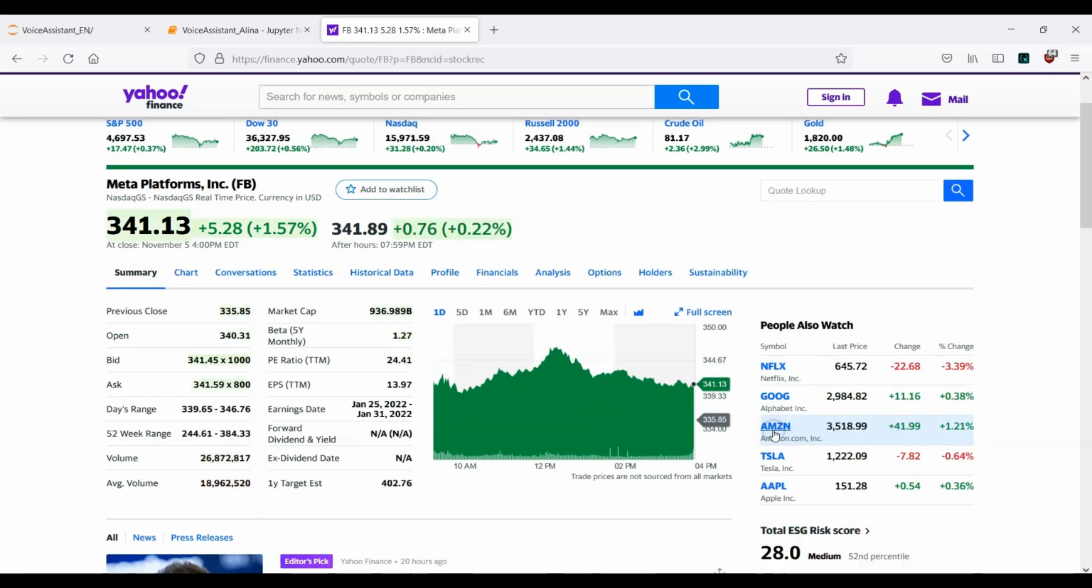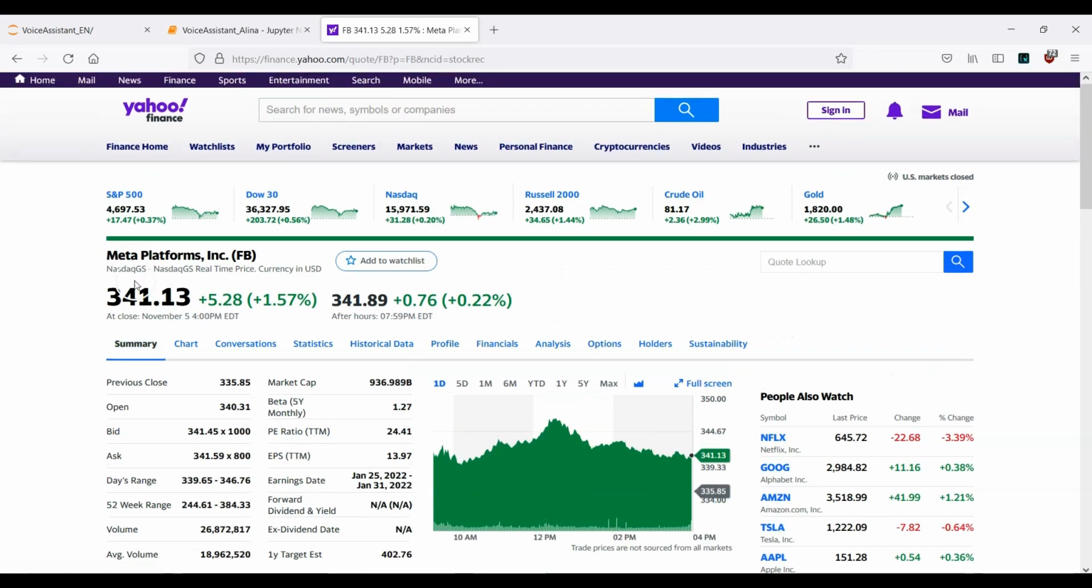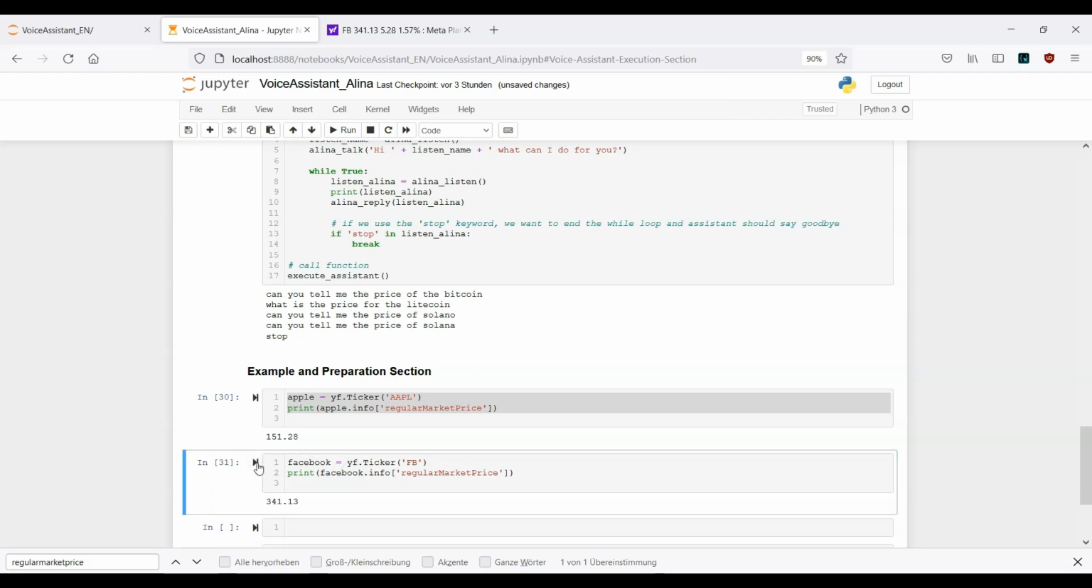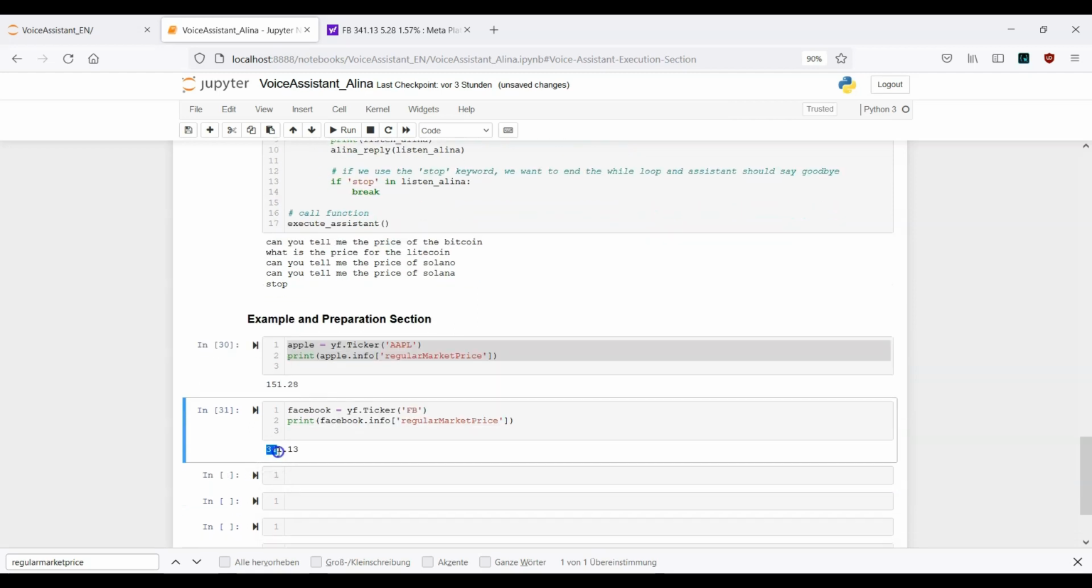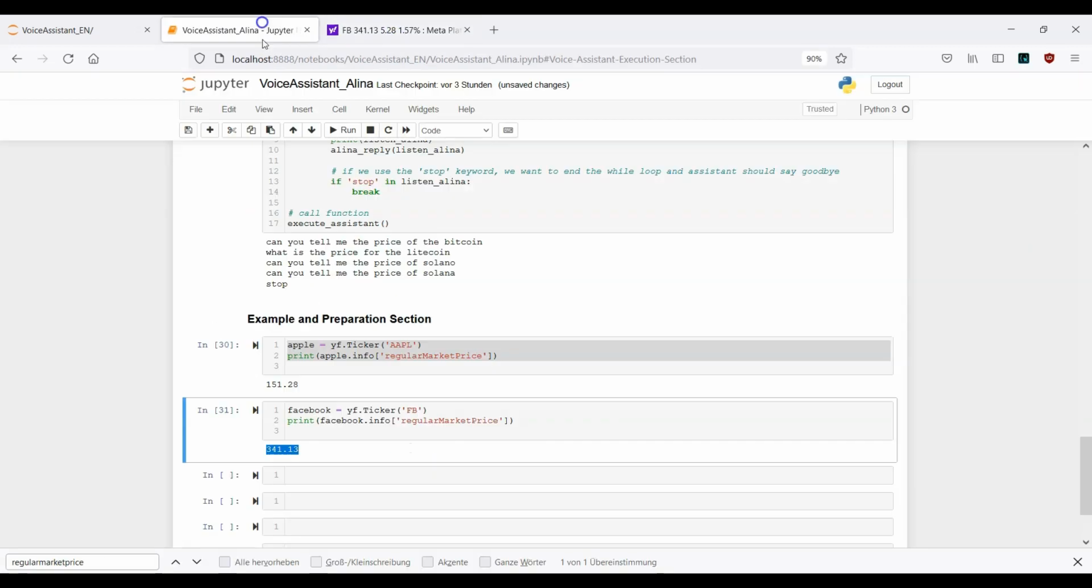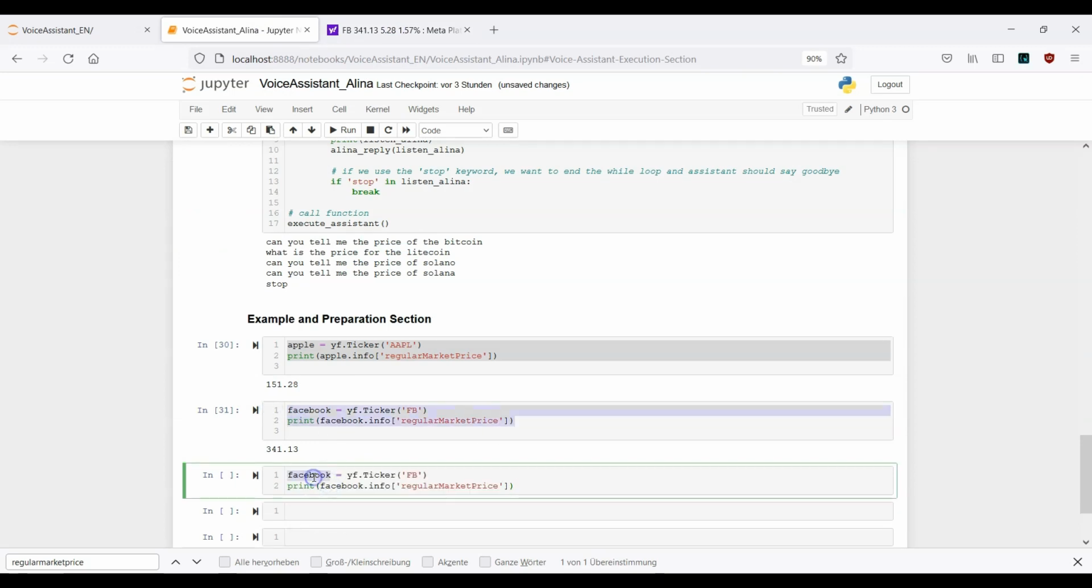Okay. So if we click here on FB, the name was changed to Meta Platforms, but this is what we want to have, okay, for Facebook. That means here we need to modify the ticker. Now it's FB. And here I want to have the information about Facebook. So let's run this cell here. Okay, 341.13. This is it.